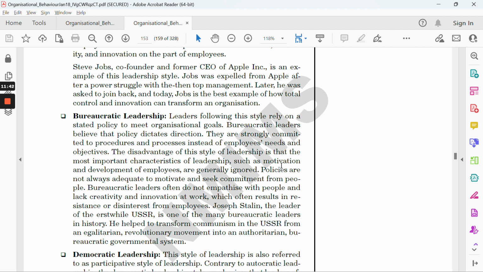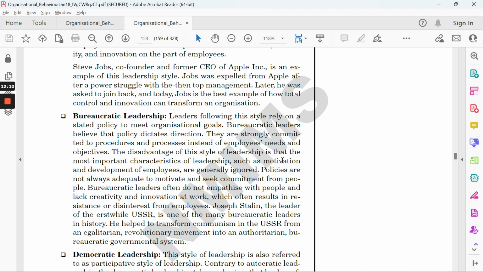Second is bureaucratic. In bureaucratic, the people work together, and it simply does not emphasize with the people, and there is a lack of creativity and innovation at work, which often results in resistance and disinterest from the employees. It's like a sort of dictatorship, right?